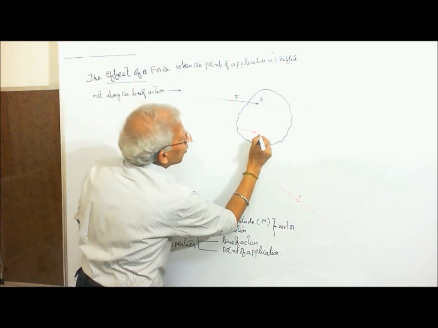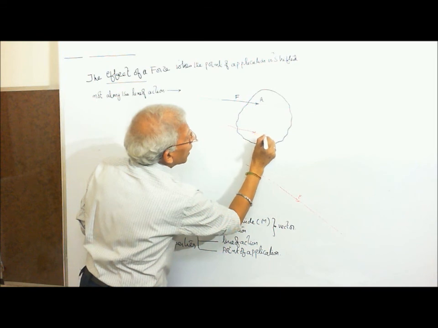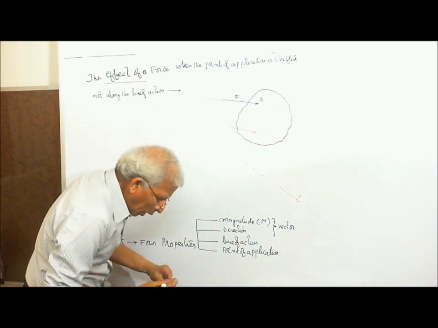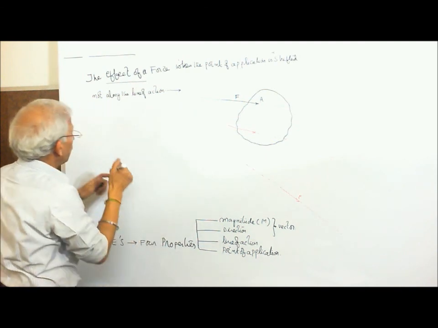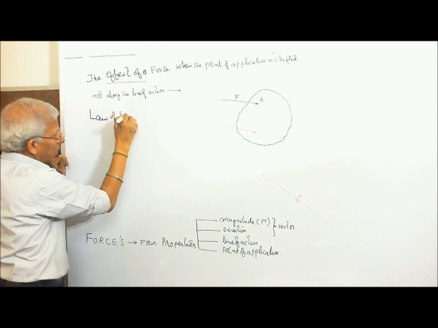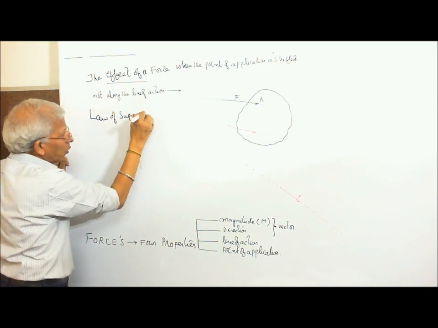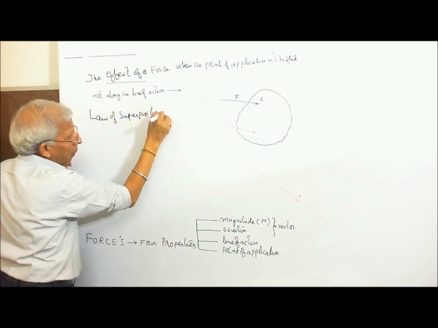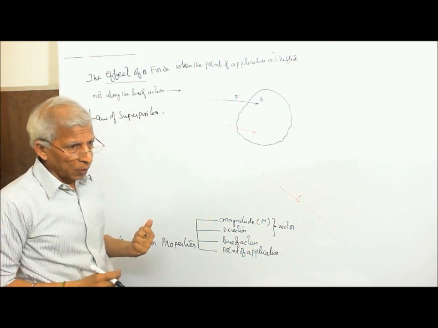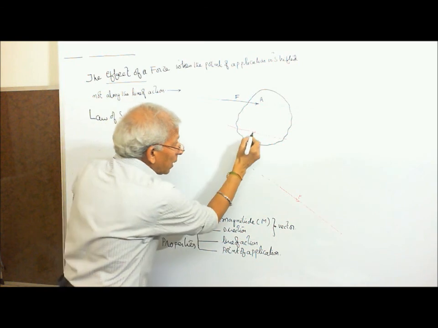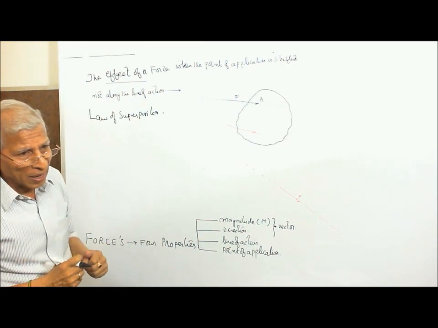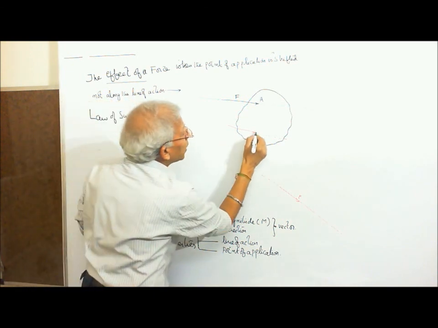Now I am going to apply a principle called the law of superposition. The law of superposition says you subject the body to the same force, maintaining the same magnitude, which are opposite in direction and which are collinear.